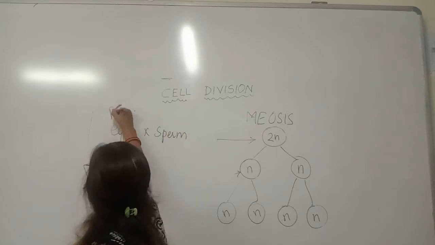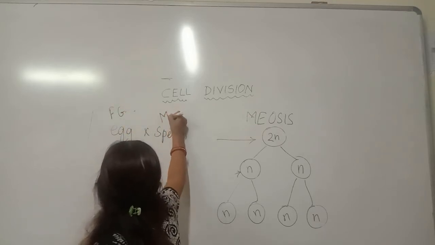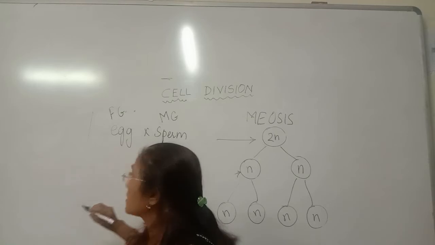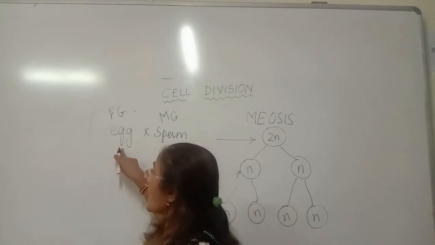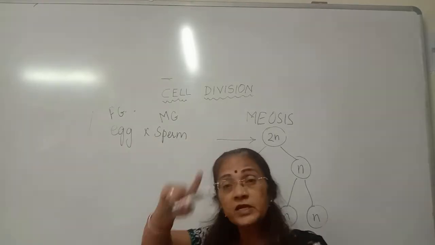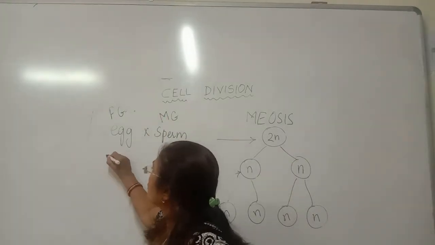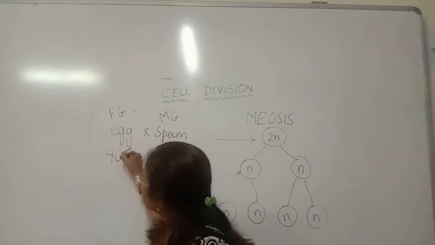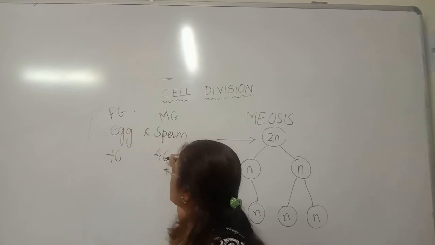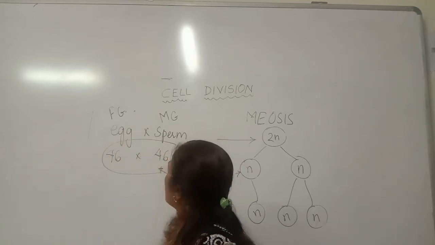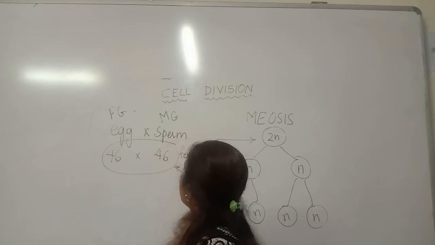This is the female gamete and this is the male gamete. Gametes are the reproductive cells. Suppose this egg was having 46, that is 2n number of chromosomes, then what would have happened? Let us see. Say this is 46, over here 46, when they fuse together during fertilization,